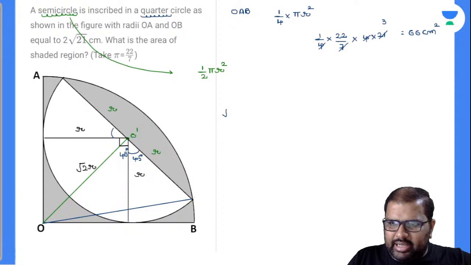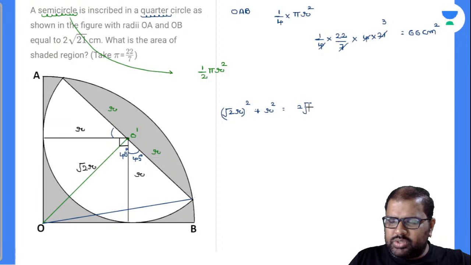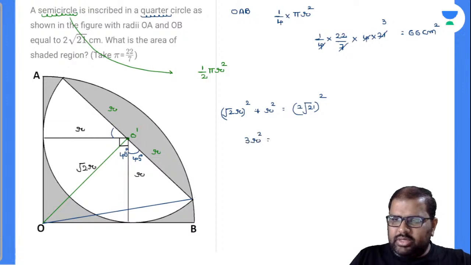In this right angle triangle, root 2r whole square. Why I am saying like this is root 2r whole square, yes or no, plus r square is nothing but equal to this value, which is nothing but 2 root 21 whole square. Now let me know the answer there. This is 2r square. Completely this will be 3r square is equal to 4 into 21. So this will be 3 ones are 3, 7 fours are 28. The r square value will be how much? 28.